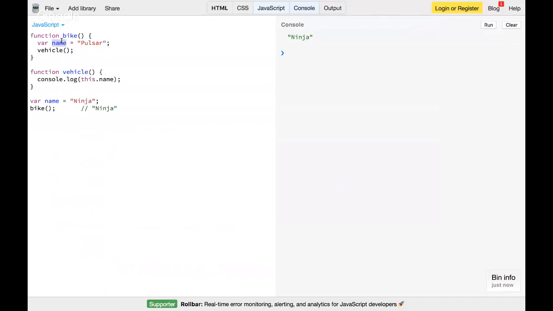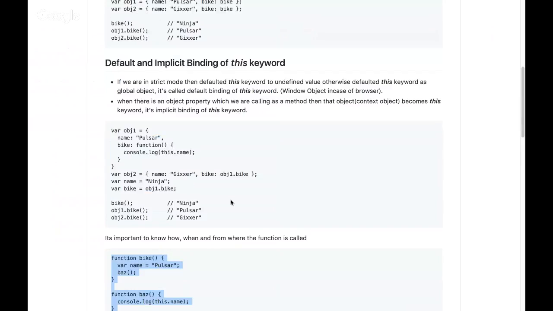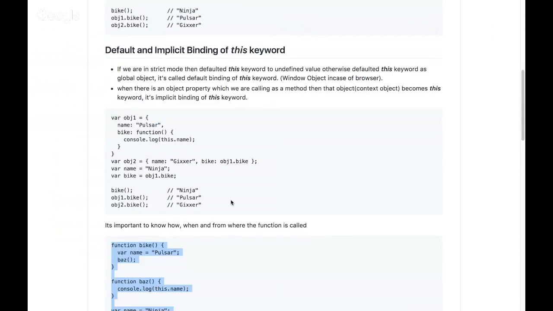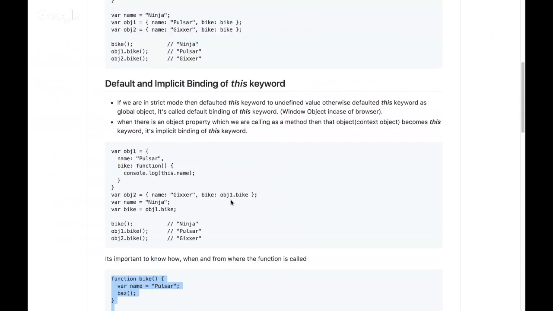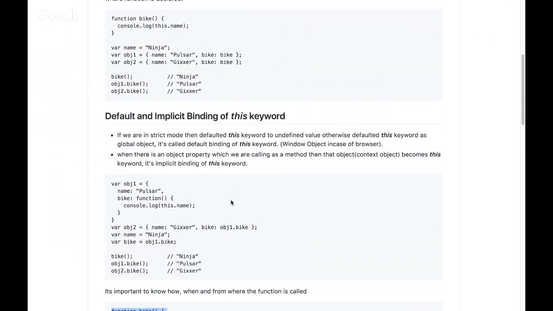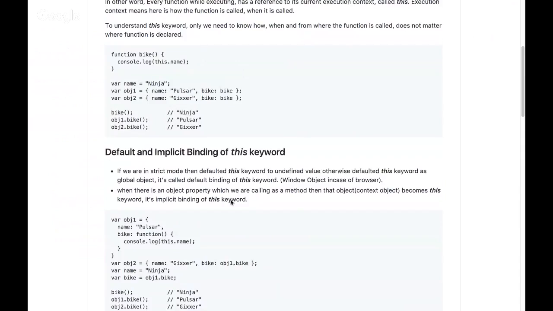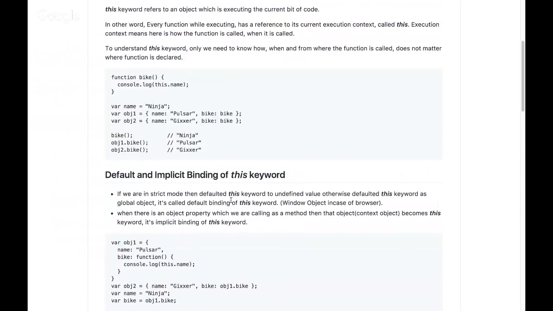Okay, so we'll move back to our slide. Now we learned default and implicit binding of this keyword, and we understood what this keyword is. It's nothing but a plain object. That's why you can add a property to that object, because if you see this.name, name is a property of the object this. But when I say object this, what is that object? That object is just a reference to the current execution context. That's nothing but an object.